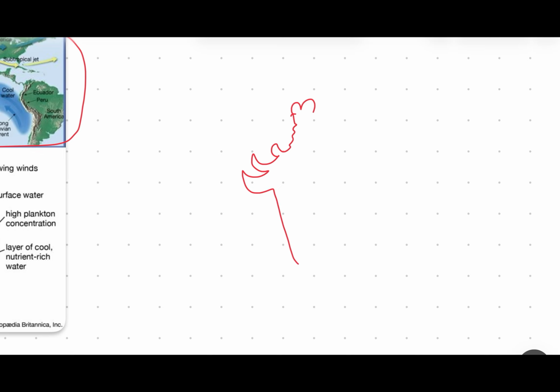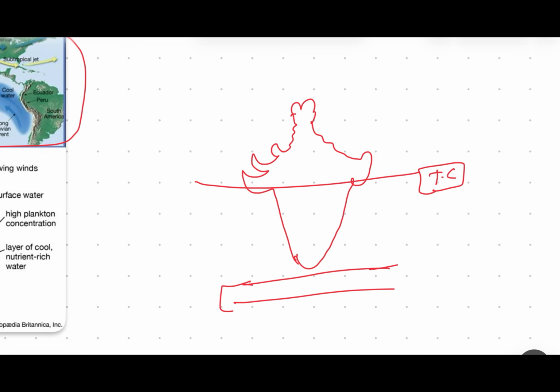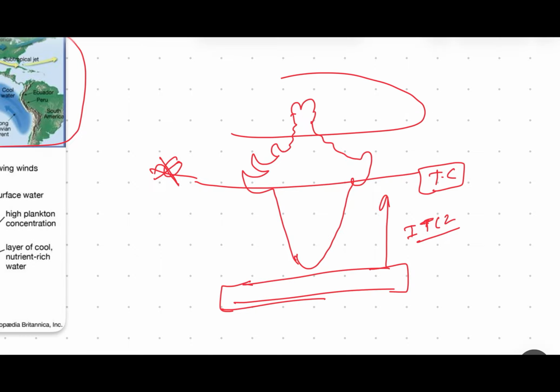See, this is India, and if this is the Tropic of Cancer, I told you that during summer days in the northern hemisphere, the sun is near the Tropic of Cancer. So at this time the ITCZ, the intertropical convergence zone, moves upward in the northern region.